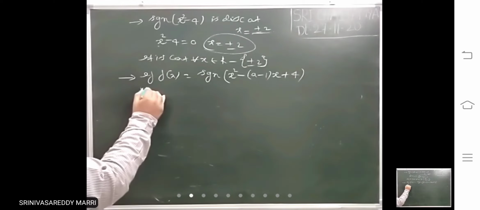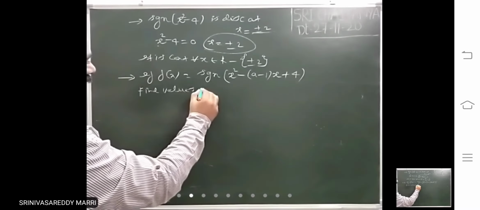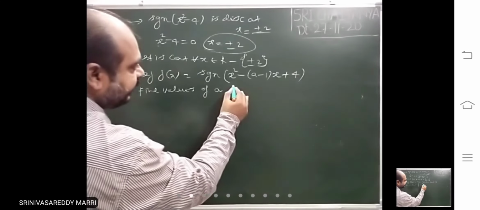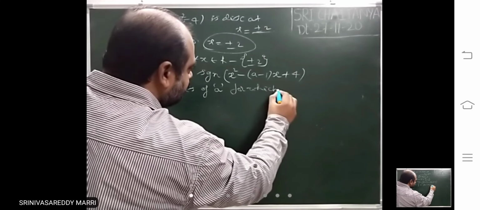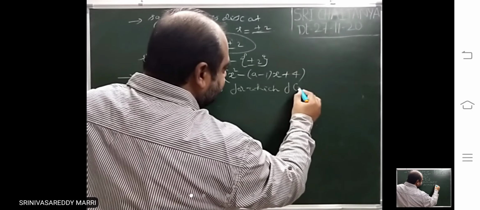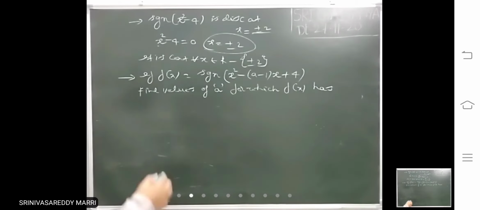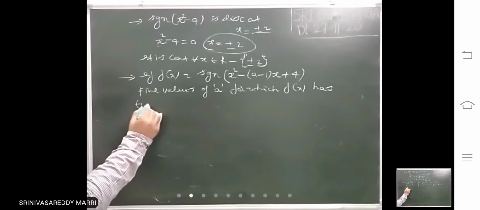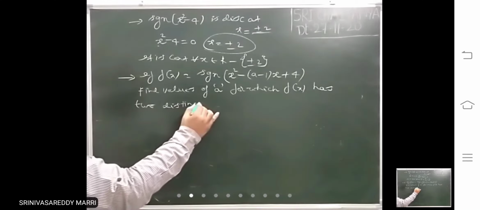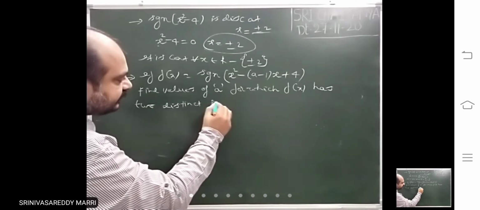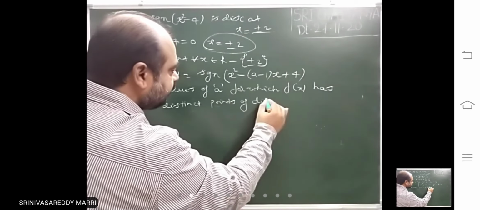Find values of a for which f of x has two distinct points of discontinuity.